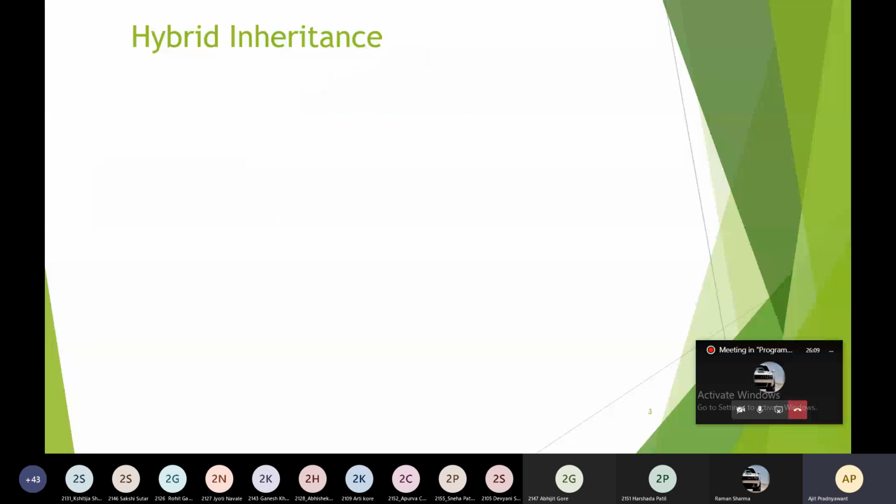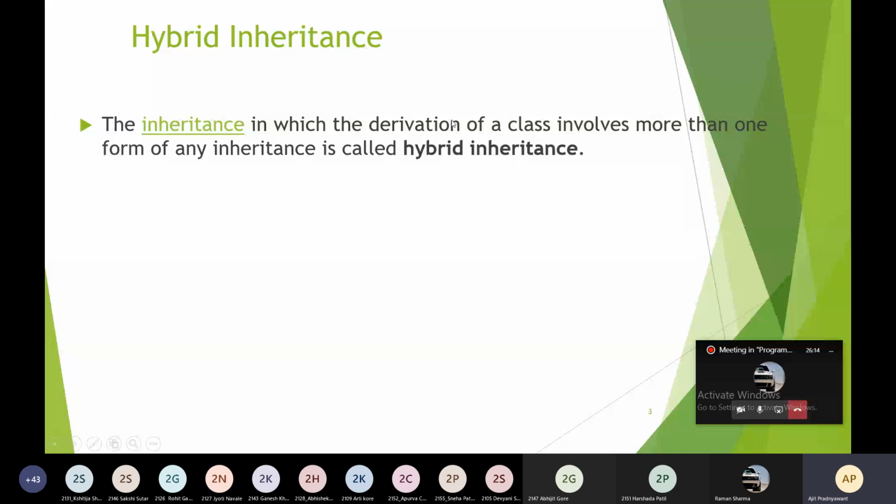What is hybrid inheritance? The inheritance in which the derivation of the class involves more than one form of inheritance is called hybrid inheritance. As the name suggests, hybrid means a combination of one or more things. The inheritance in which the derivation of a class involves more than one form of inheritance is called hybrid inheritance.